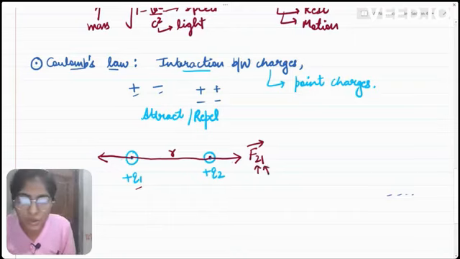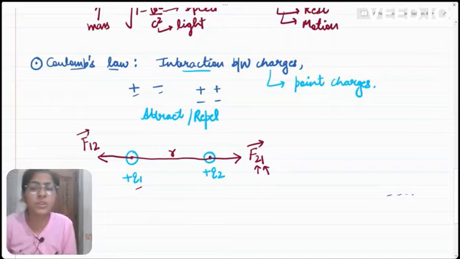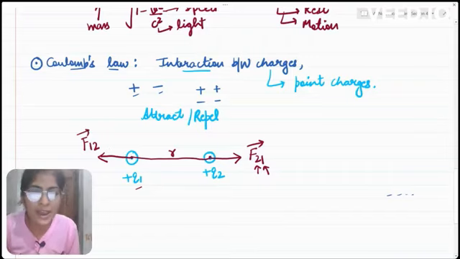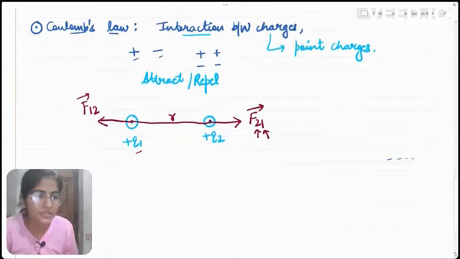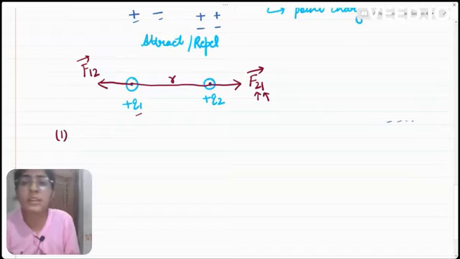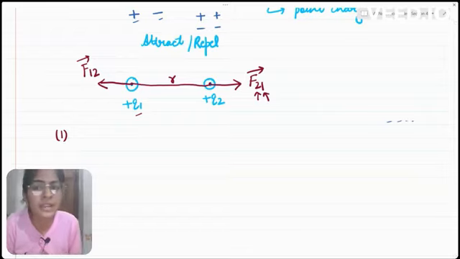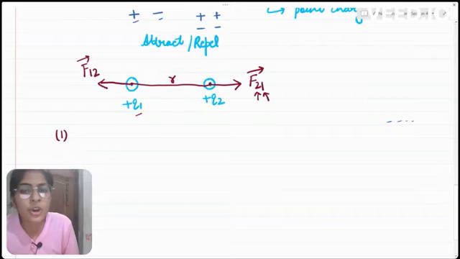Now what is this other force? The force which is exerted by the second charge on the first charge is given as F12. That means F12 is the force exerted on charge Q1 due to charge Q2. r is the distance between the centers of these two charges. Now, if we have this type of situation, what does Coulomb's law state? The force between two or more charges cannot act along any arbitrary direction. The force between two charges will act only along the line joining the two charges.